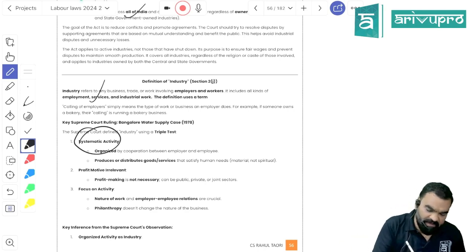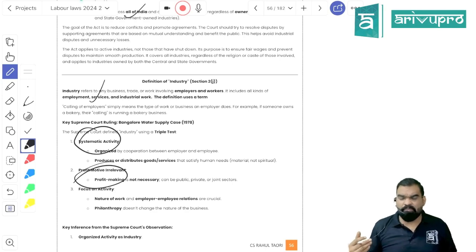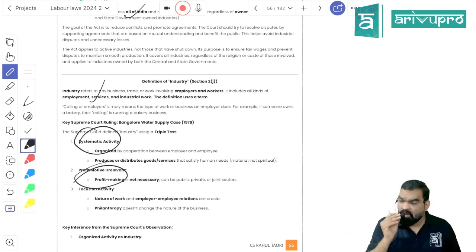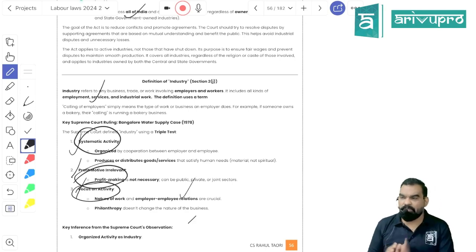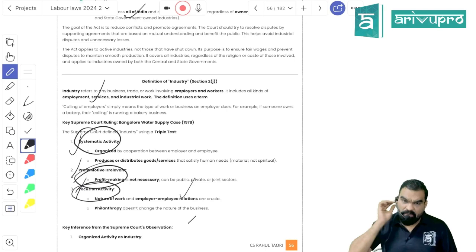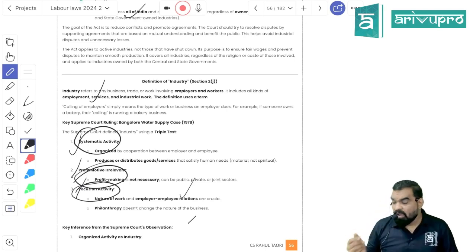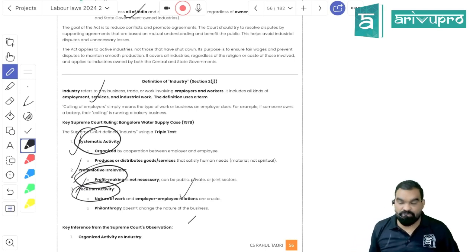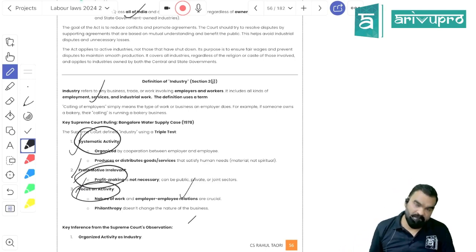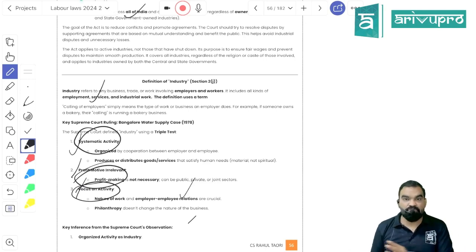There should be a systematic activity. It can be a profit oriented industry, it can be a not for profit organization, so even a not for profit organization would come under the definition of industry. And it should be focused on activity, meaning there should be a relationship of employer and employee. So for example, if, being a company secretary, I am having a firm and I am having 4 or 5 partners, we are working together, so partners will not constitute an employer and employee relationship, so we are not being classified as an industry.